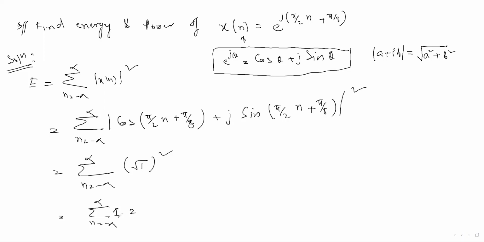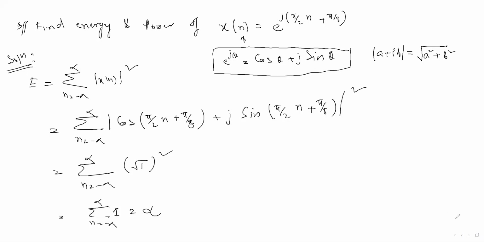If we sum up this one term from minus infinity to infinity, what will we get? We'll get infinity only. I think this is clear.